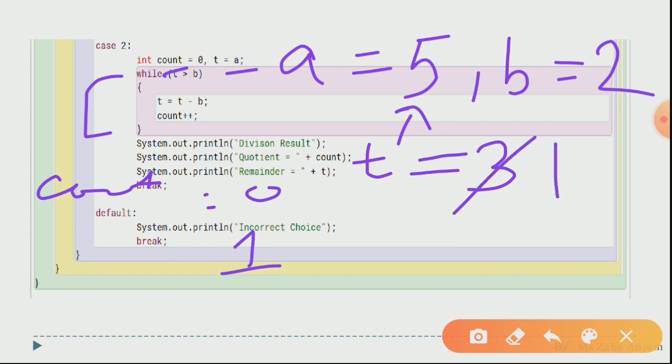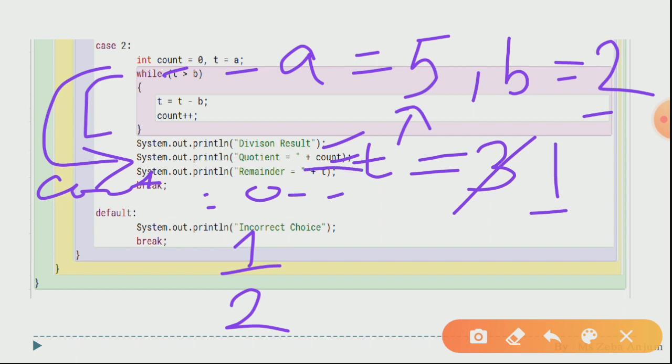Again, the counter will be increased to 2. Okay, again it will check 1 greater than 2. The condition is false. It will be coming out of the loop and it will print everything over there. Division result, it will be giving you the quotient, it will be giving you the remainder also, and we will be getting break over there.